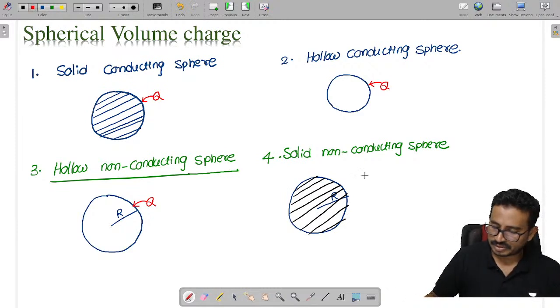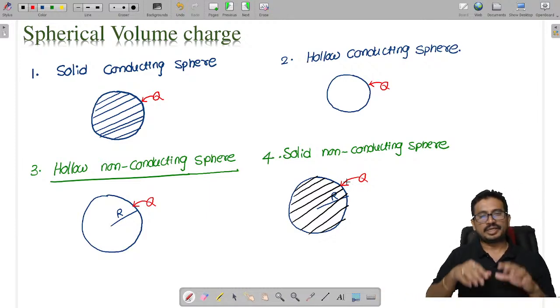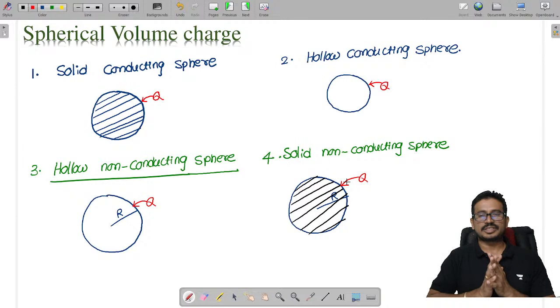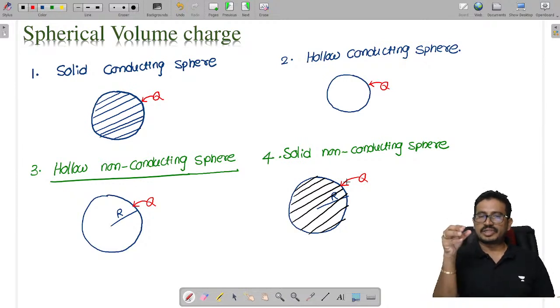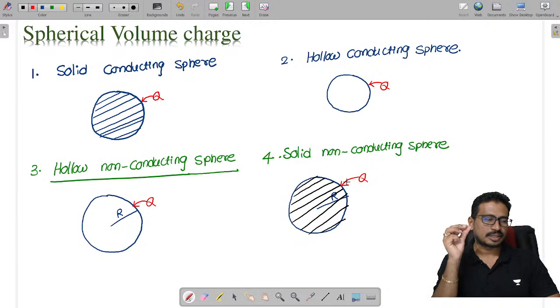Now if I give some charge Q, see what happens here. Since it is a non-conductor, will it allow the charge to enter or not?